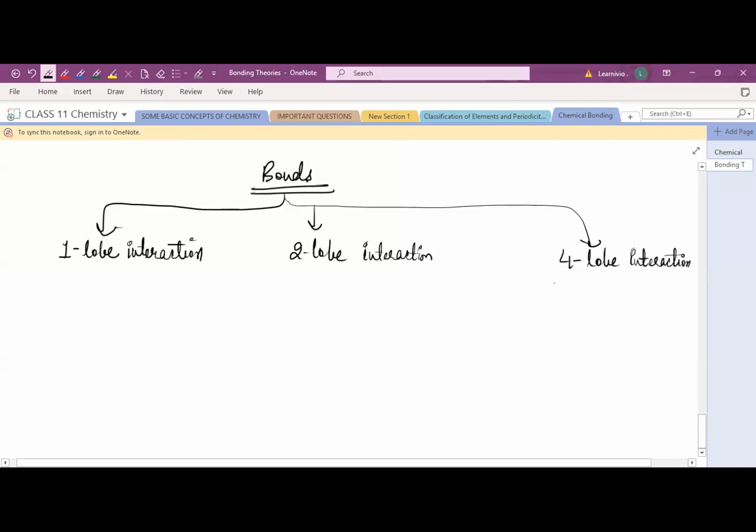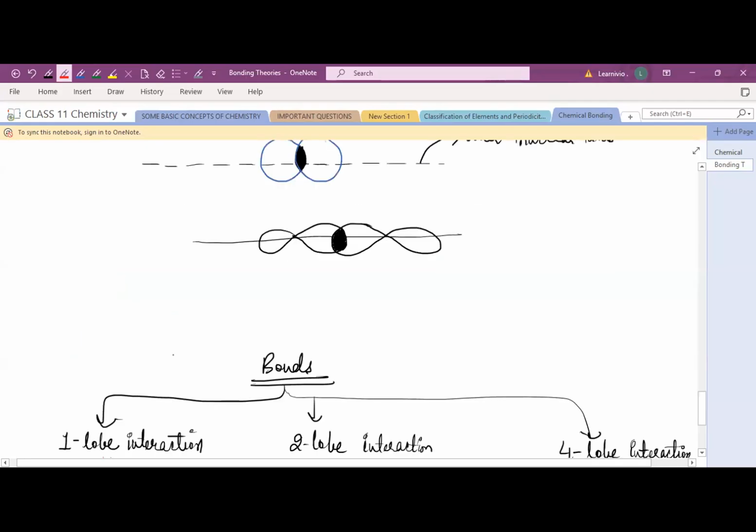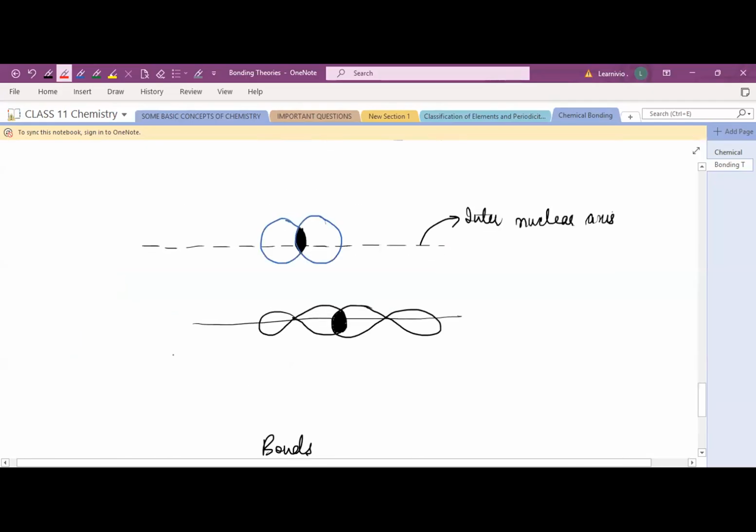So which type of bond will be formed when one lobe of an orbital interacts, when two lobe interaction is there, and when four lobe interaction is there? In the first case, when one lobe interaction is there, it means that the lobes of the atomic orbital are on the internuclear axis. For example, see, only one lobe is interacting.